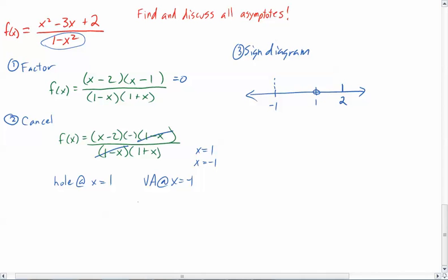If we plug in a couple of numbers, easy numbers to work with, maybe 0. So I put in 0, so I've got 2 over 1, so at 0 it's positive. The discontinuity will not cause a sign change, and so all of this will be positive. There should be then a switch on this side and a switch on that side, so negative on both those sides. Now this helps us out significantly because at the vertical asymptote, let's go ahead and talk about the vertical asymptote here.